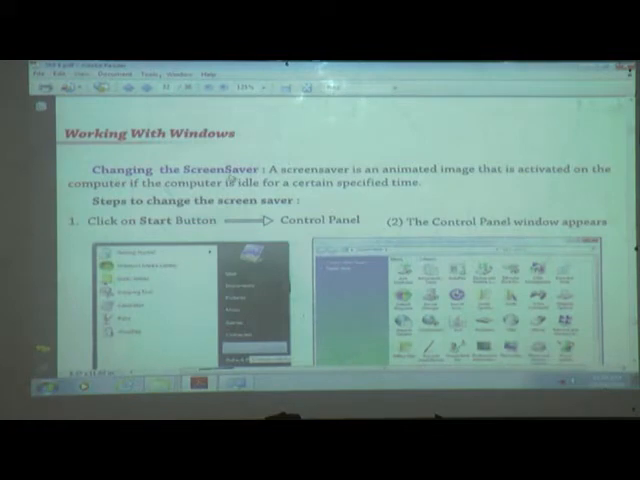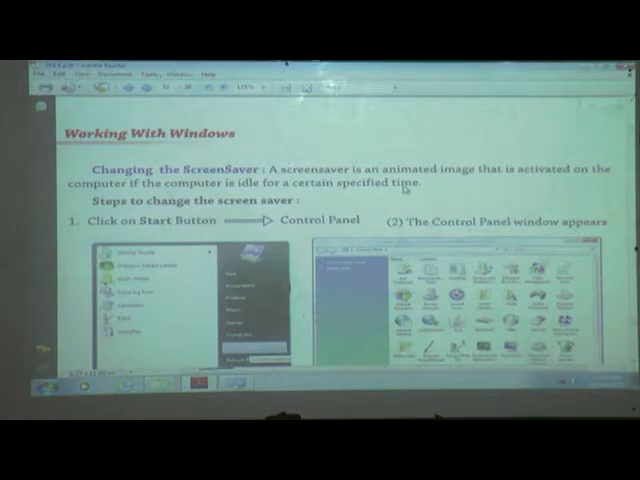changing the screensaver. Firstly, what is the use of this screensaver? A screensaver is an animated image that is activated on the computer if the computer is idle for a certain specified time. Means if we are doing work on the computer, but for some time we are not doing any work, then the computer goes into sleep mode, right? And this sleep mode shows a different image. We can keep a setting like that.